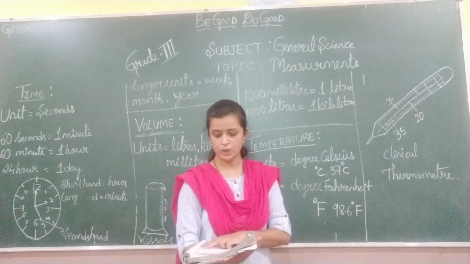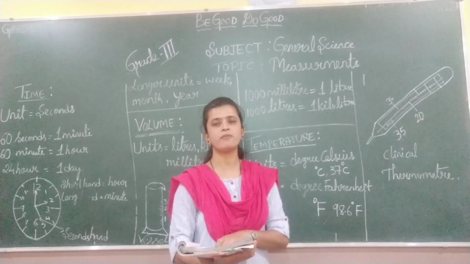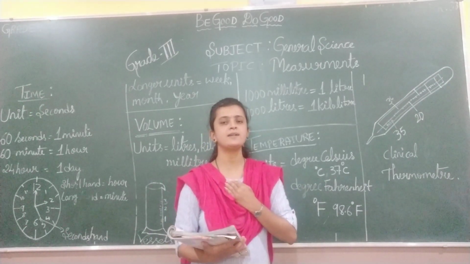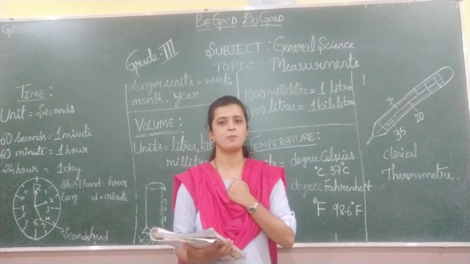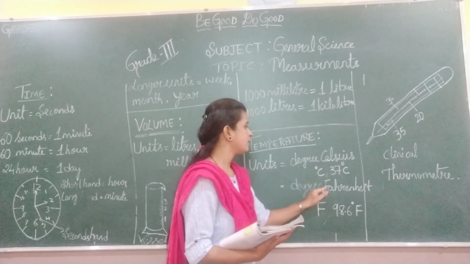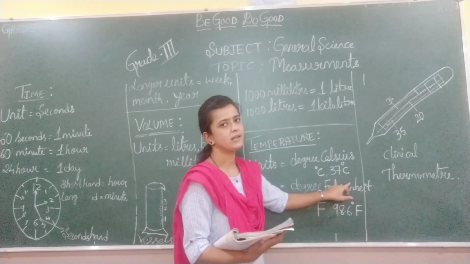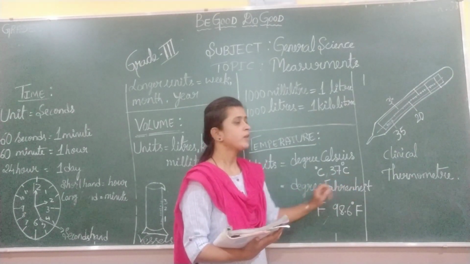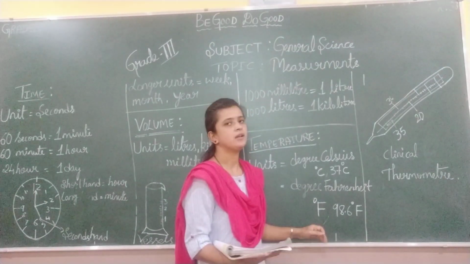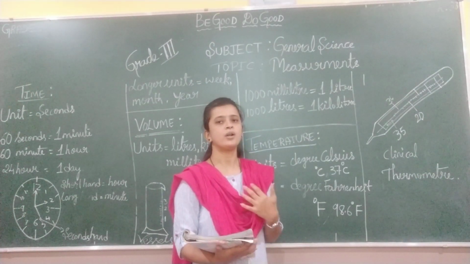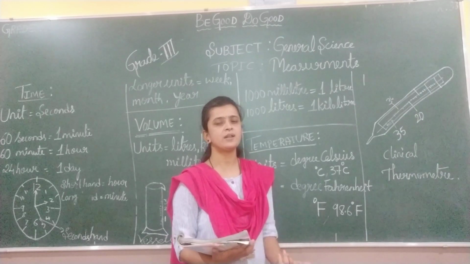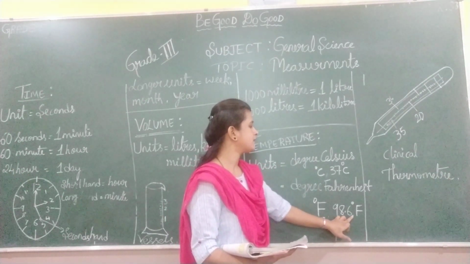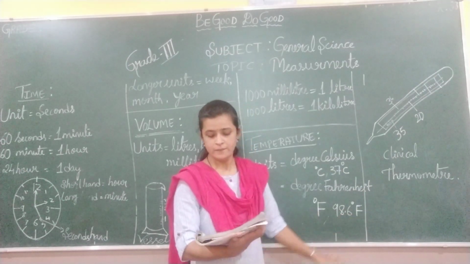What is the temperature of a normal human body? A normal human being has a body temperature of 37 degree Celsius. If you measure in Celsius, it is 37 degree Celsius. If you measure the human body temperature in Fahrenheit, it is 98.6 degree Fahrenheit.